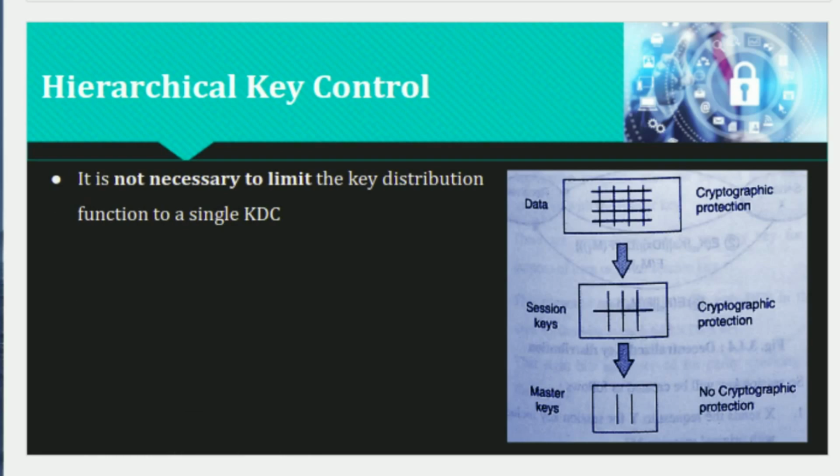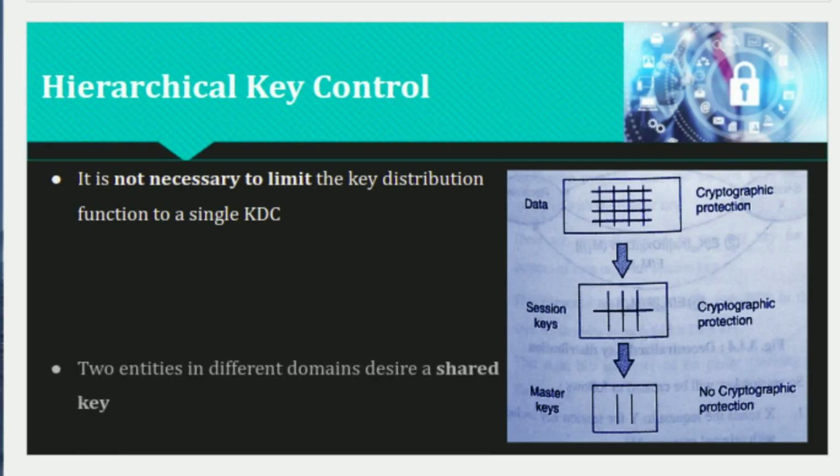Indeed, for a very large network, it may not be practical to do so. As an alternative, a hierarchy of KDCs can be established. For example, there can be local KDCs, each responsible for a small domain of the overall internetwork, such as a single LAN or a single building.